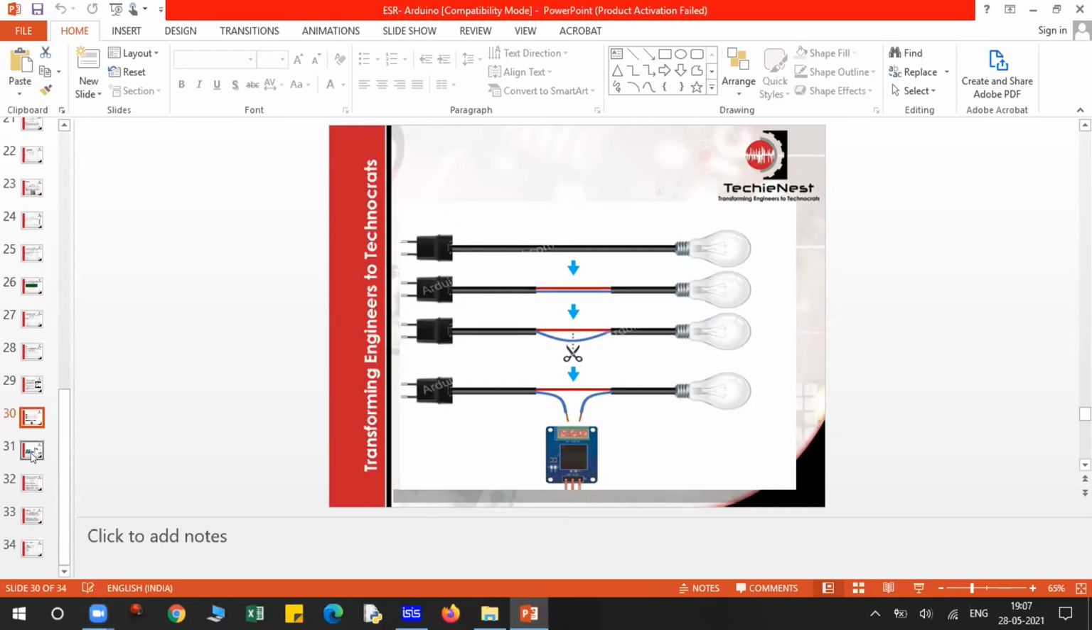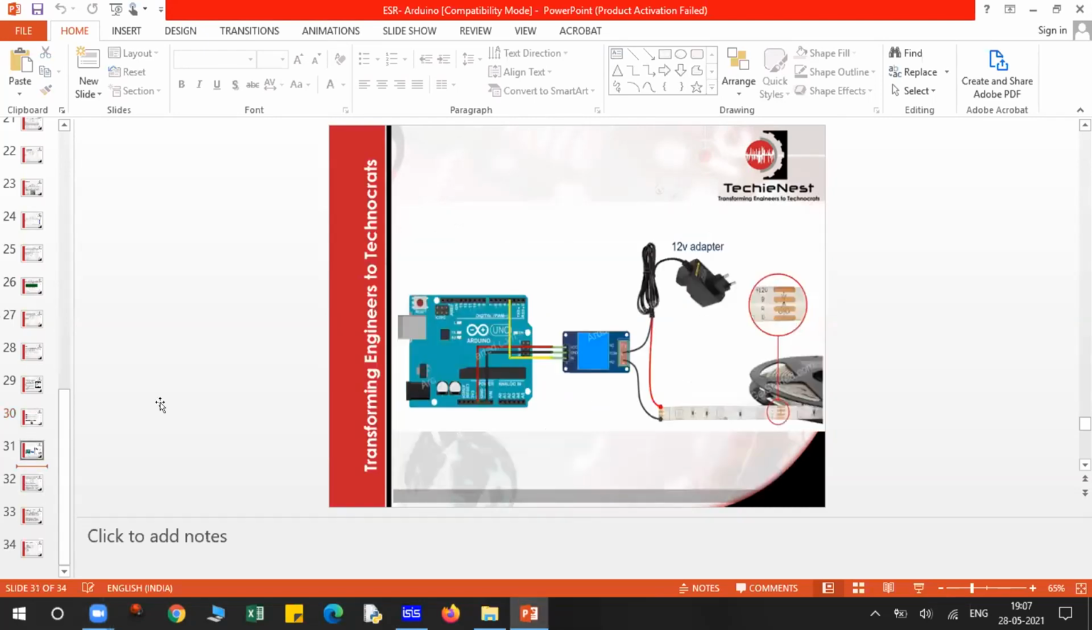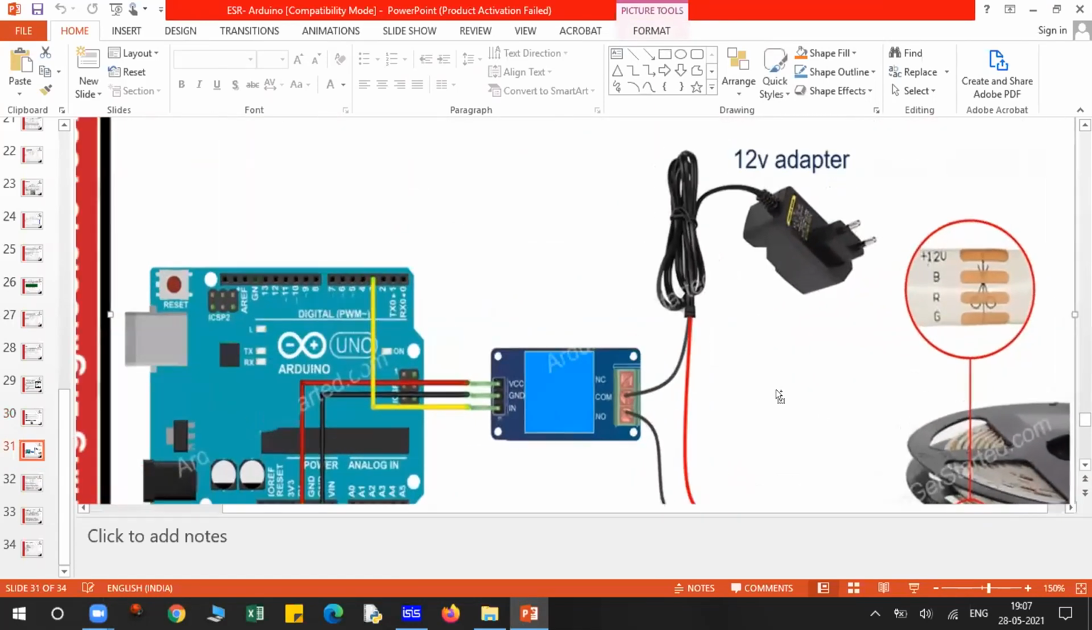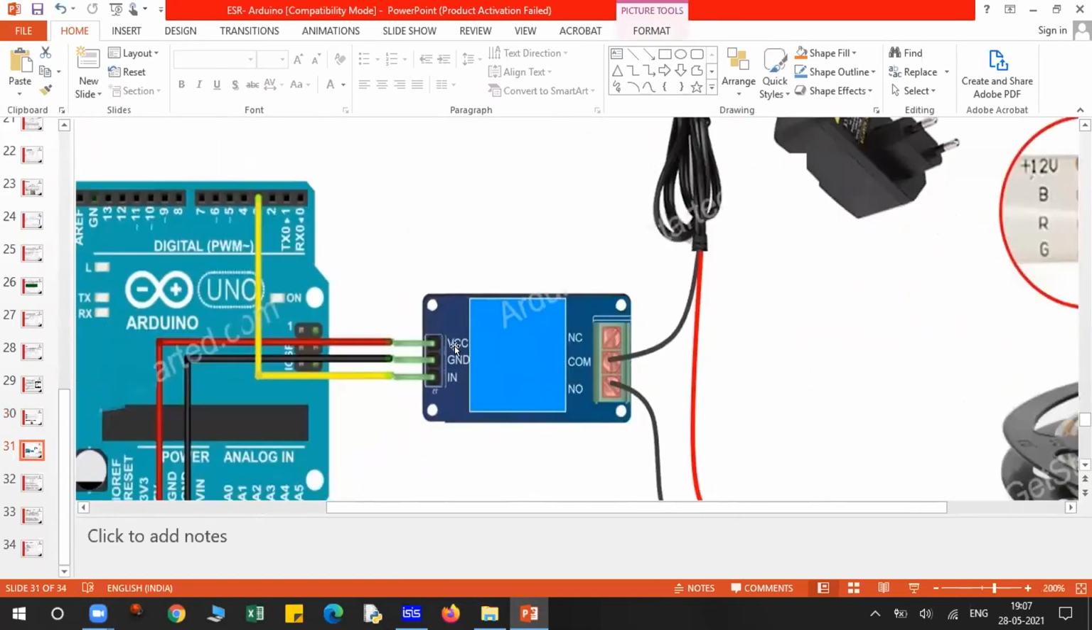Then what you have to do, if I show you the actual connection of this thing, see what happens. This is your relay. You have 3 points at the input end. This is VCC that will be given as 5 volt or 9 or 12 volt, depending on the specification of your relay, it could be a 5 volt relay or it could be a 9 or 12 volt relay. Depending on that, we give VCC, ground, and the input.